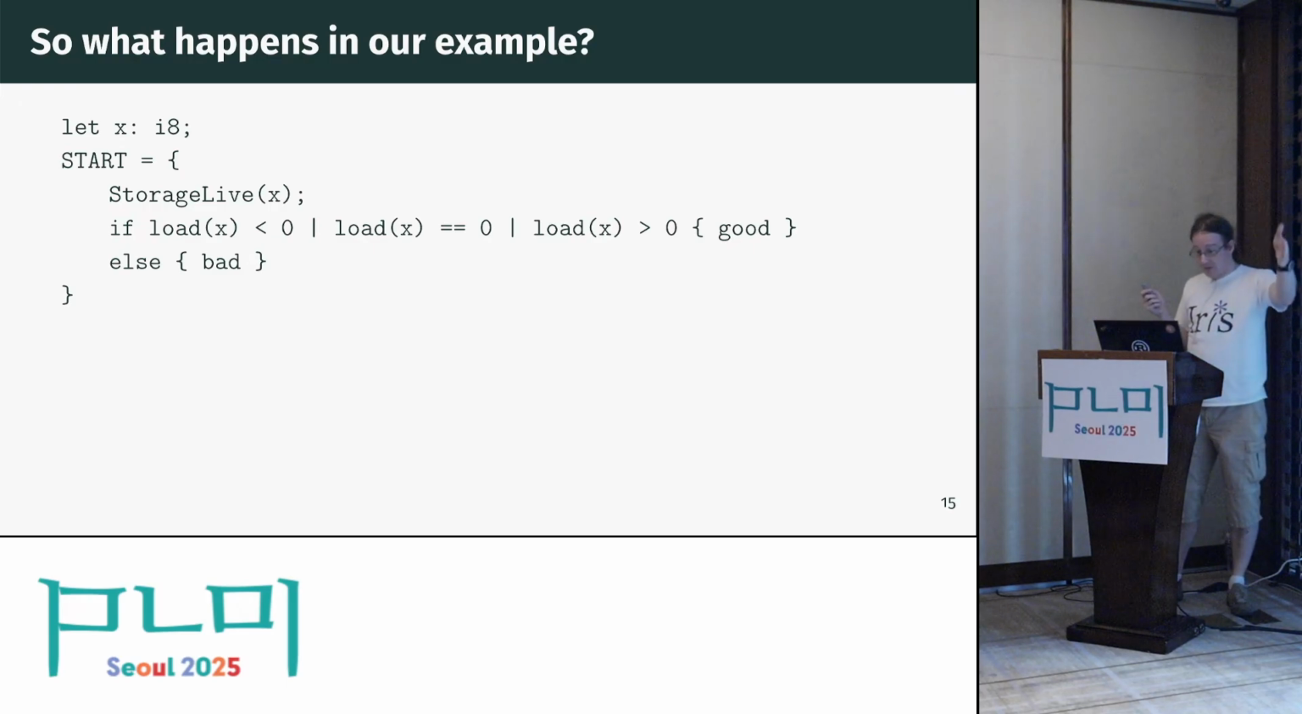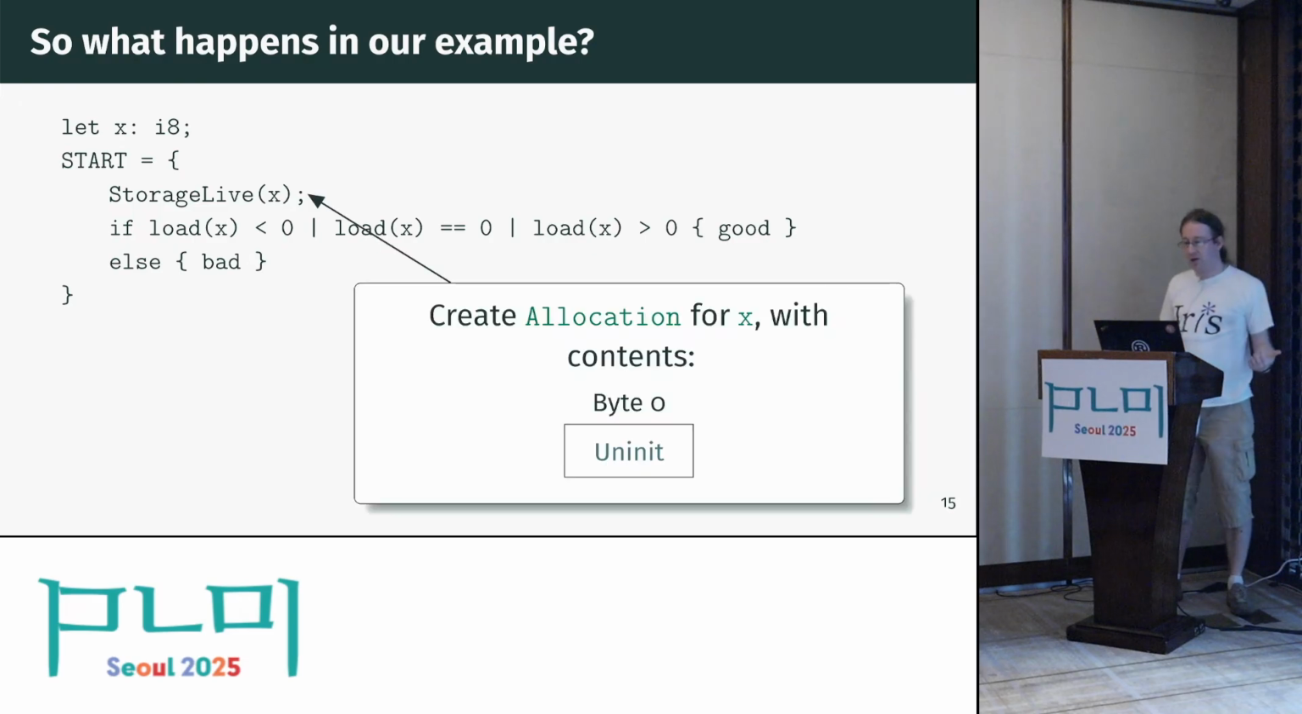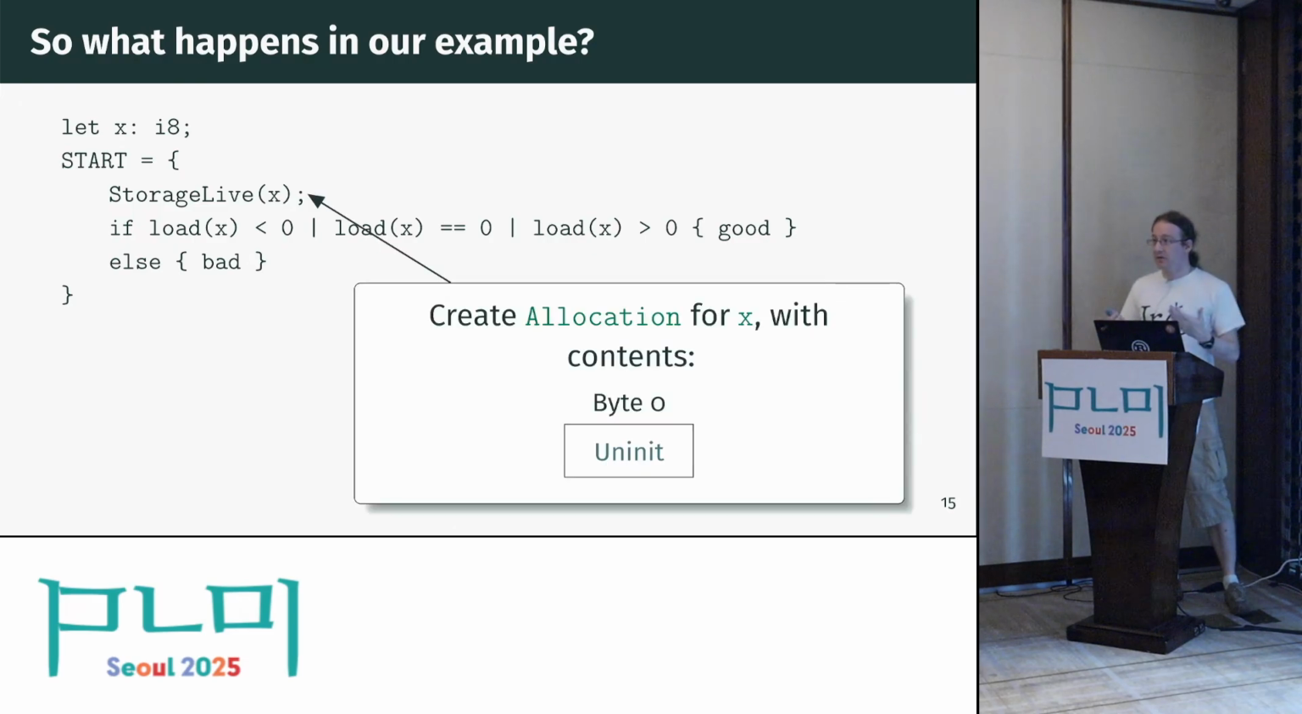And so if we now go over this program line by line, when we run the storage live, we create a new allocation. And the contents of a new allocation are, of course, initially uninitialized. So the allocation is length 1. That's where there's only a single byte in that table.